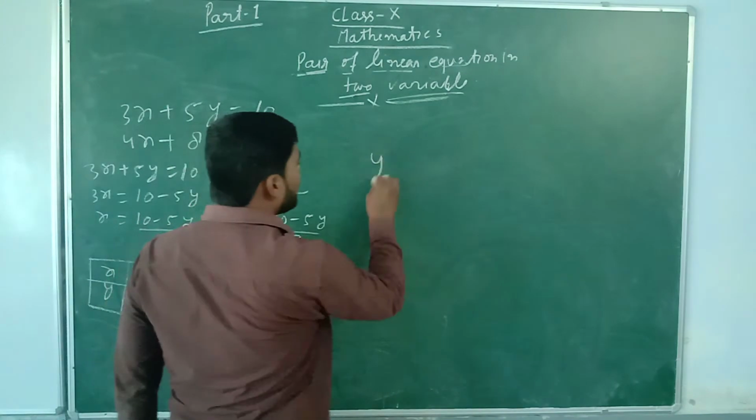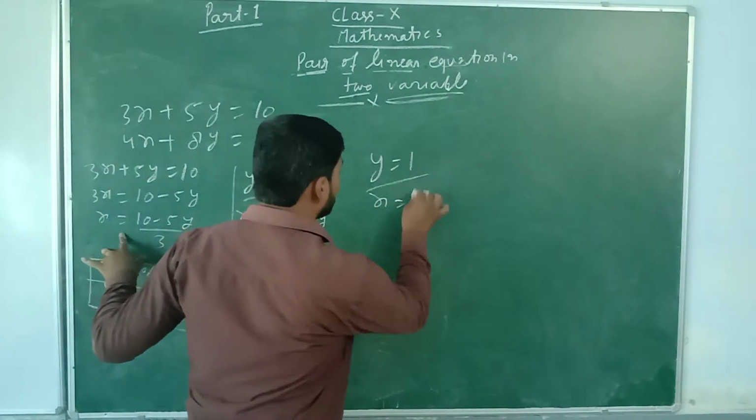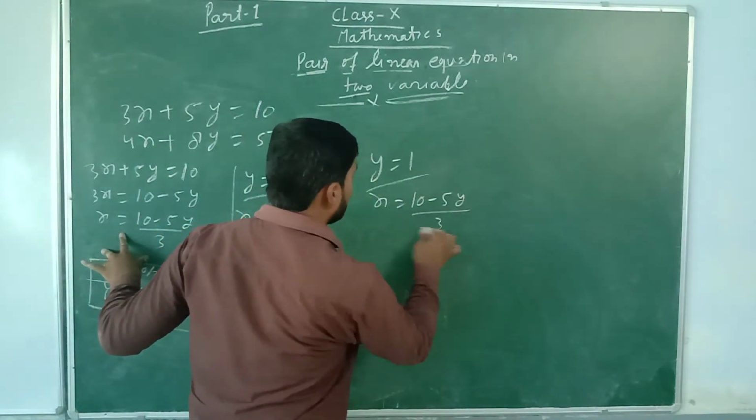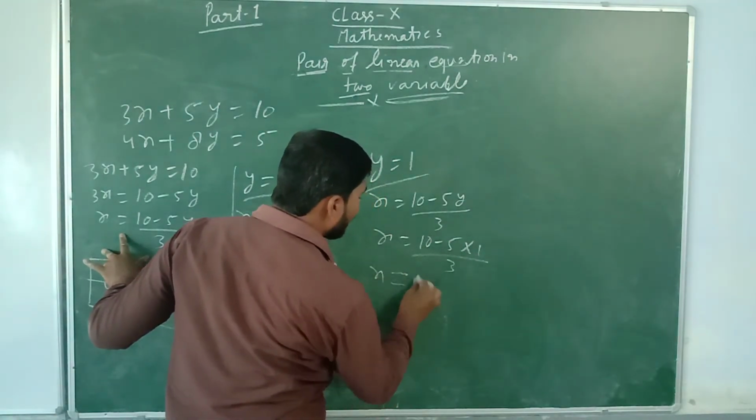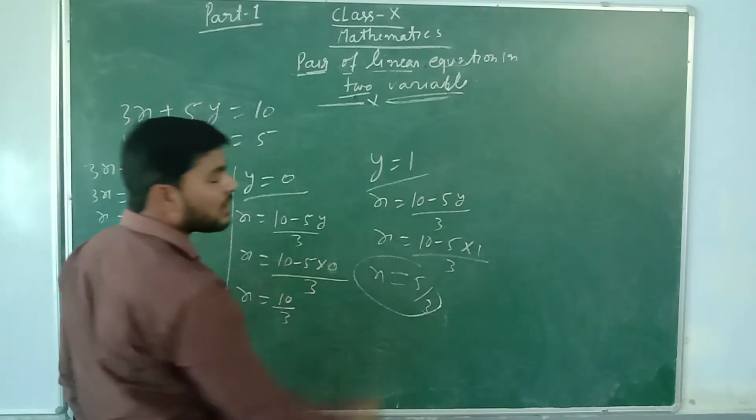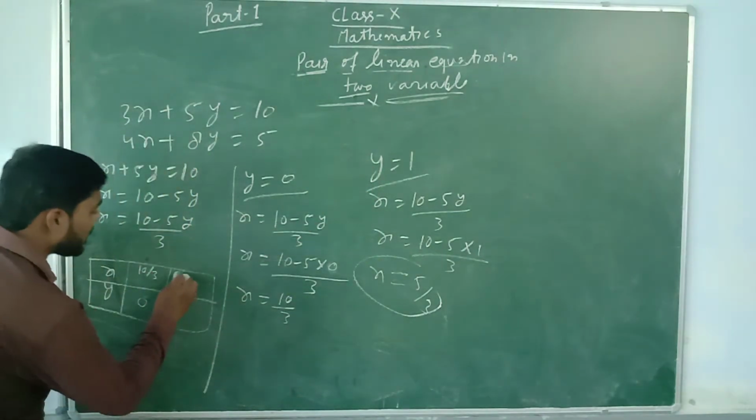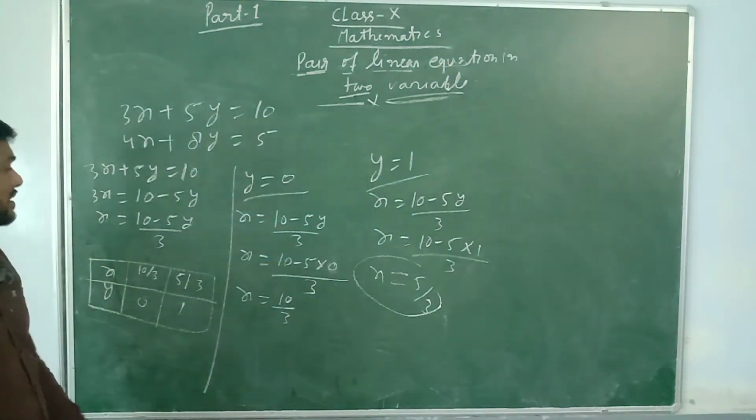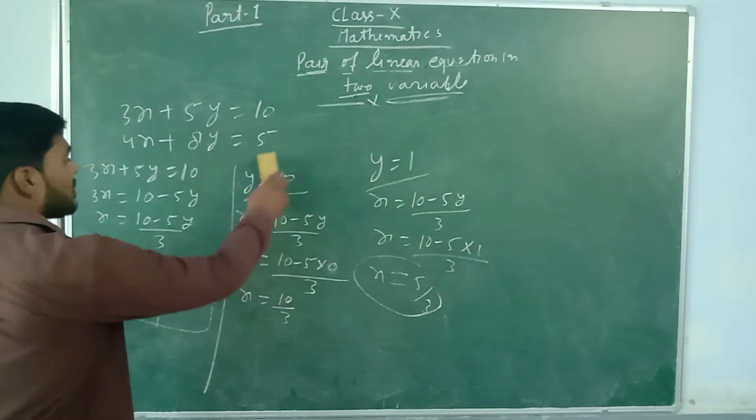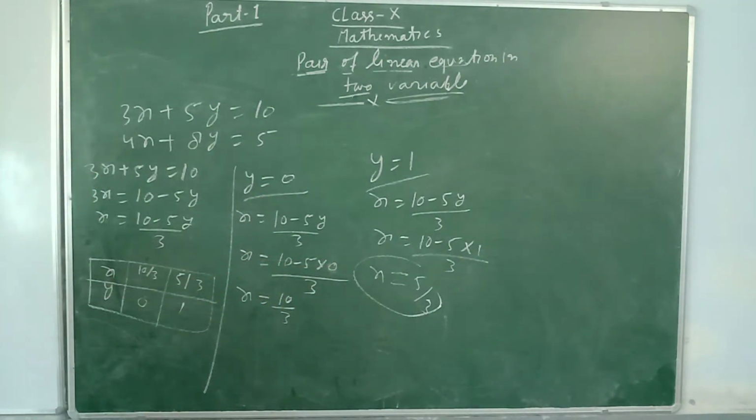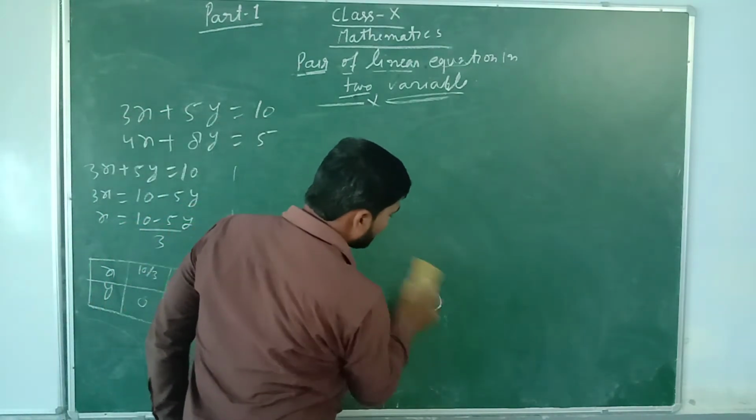Now for the other value of y, that is y equal to 1, you will get the value of x. X equal to 10 minus 5 by whole upon 3. X equal to 10 minus 5 into 1 upon 3. You will get the value of x, that is 5 by 3. Means 10 minus 5, 5 upon 3. You will get the value of x for y equal to 1. Now the x value is 5 by 3 for y equal to 1. This is the complete 2 points for the first equation. Now you have to see the other equation. Pause the video and note it down.